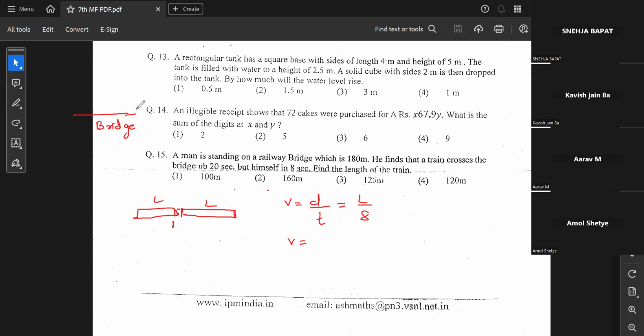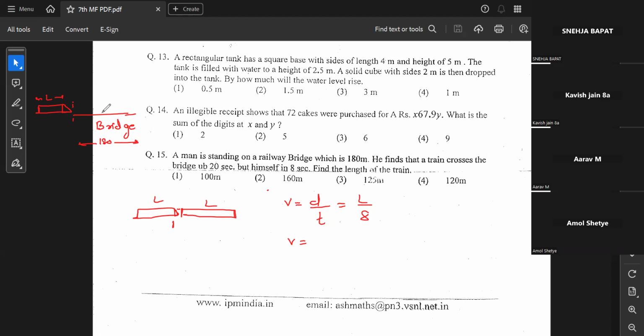Now I remember that this problem I had already solved. It's okay, since I've started, I'll complete this. So this is the train, whose head is entering the bridge. This is the length of the train, and the length of the bridge is 180 meter.